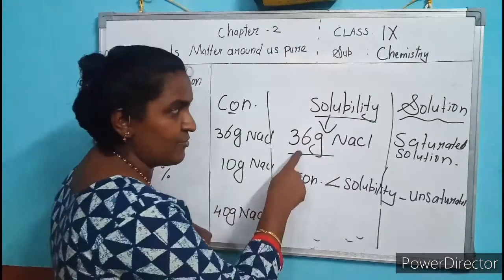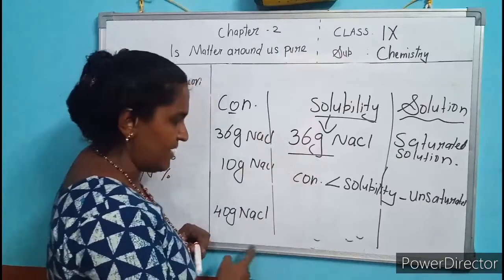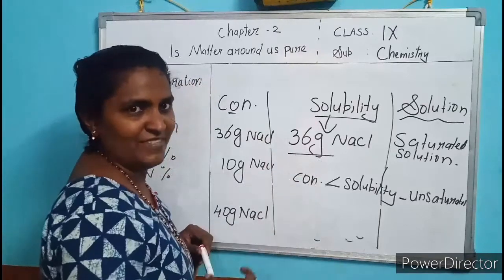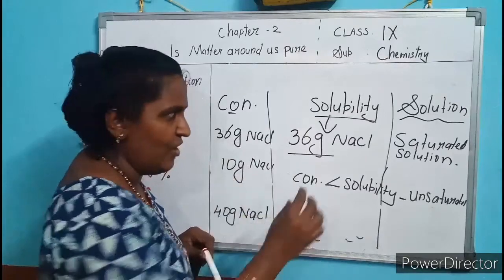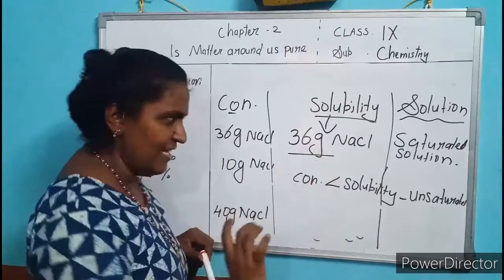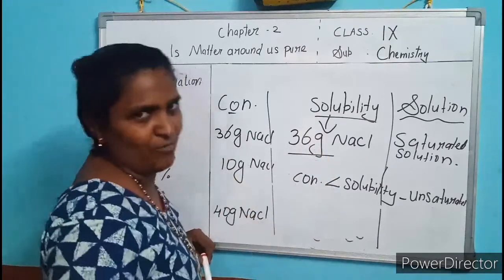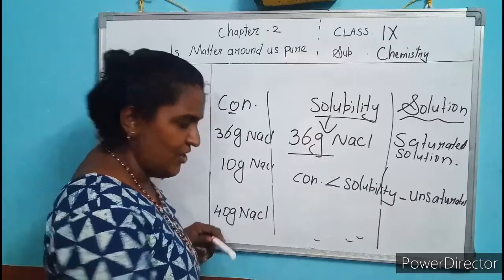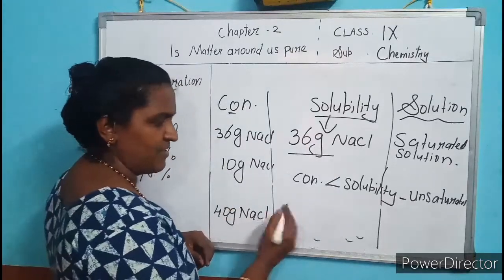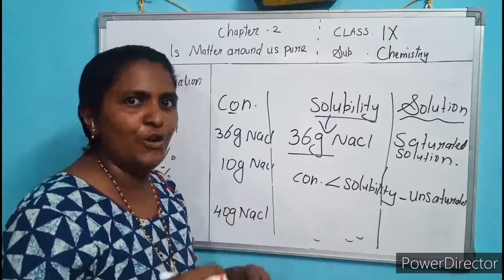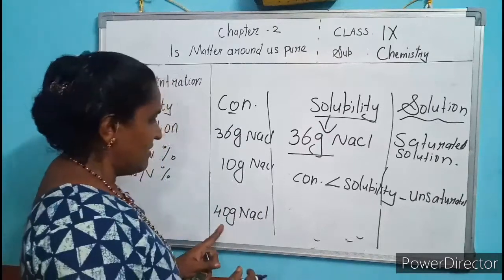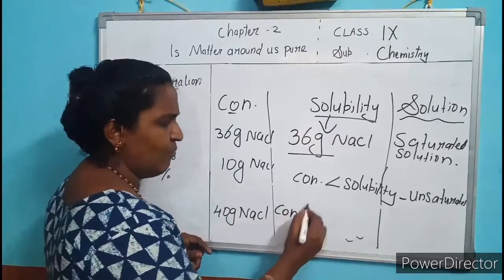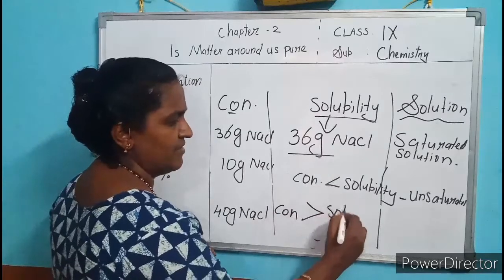What is the solubility? I told you 36 gram. But I added how many gram? 40 gram. So what happened to the solution? Only 36 gram dissolves. The rest 4 gram will settle down. So the concentration is 40 gram. Concentration is how much amount you added. This concentration is more than solubility.